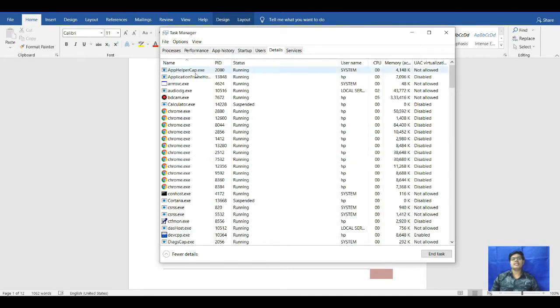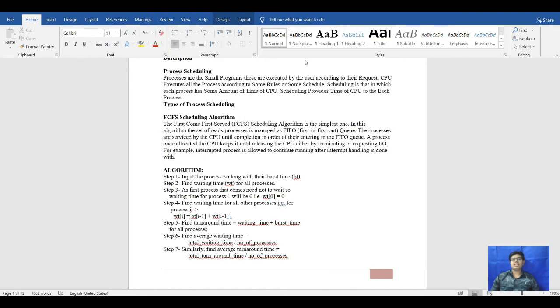Here are the names of the processes, the process ID, the status, the username, and all the processes running in the PC or laptop. So these are known as the processes in the operating system. This is the small unit, and when the user operates the computer, each and every process is executed one by one, and those processes are scheduled by the algorithms that we are going to see in this video.